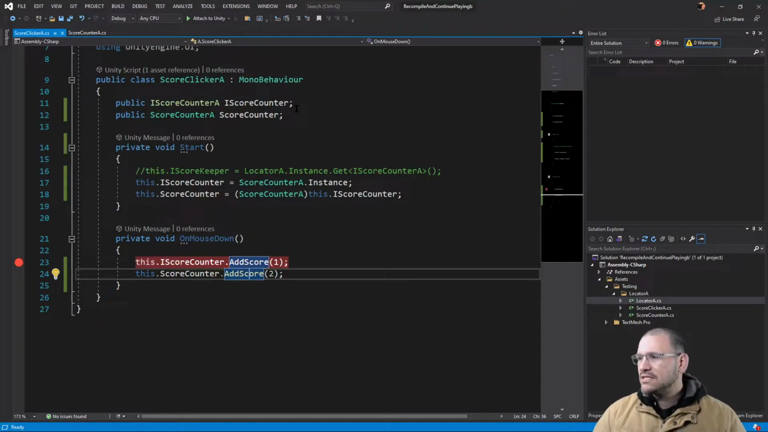But the storage of interfaces at all in its serialization and deserialization for being able to support recompile and continue playing is non-existent. At least from my initial tests, and I'm going to walk you through what I did.